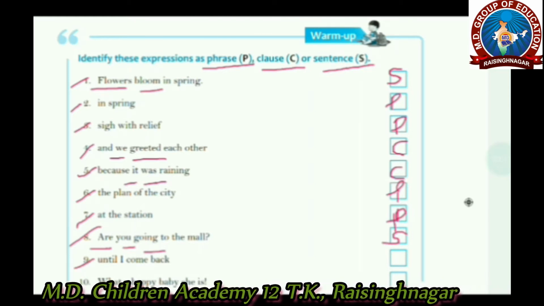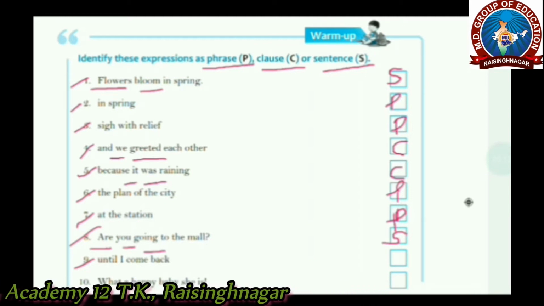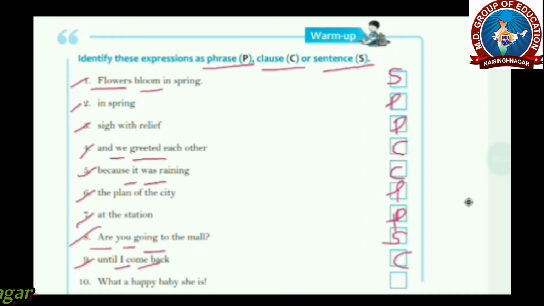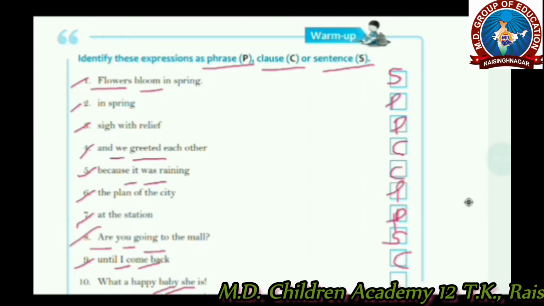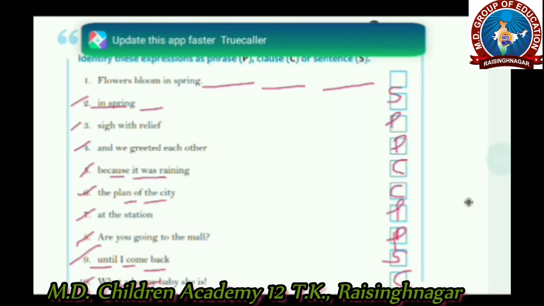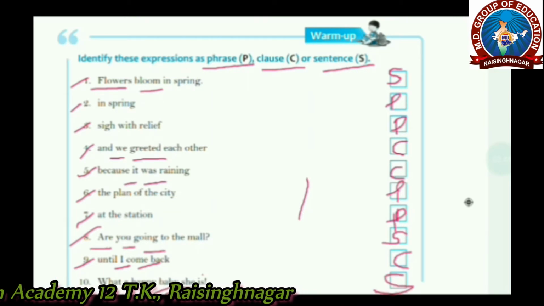Ninth one: until I come back. It's again a group of words, it's incomplete and it has a subject and verb in it, so it's a clause. Tenth one is: what a happy baby she is. This group of words is making a complete sense. It has a subject and verb as well, right? So it's a sentence.